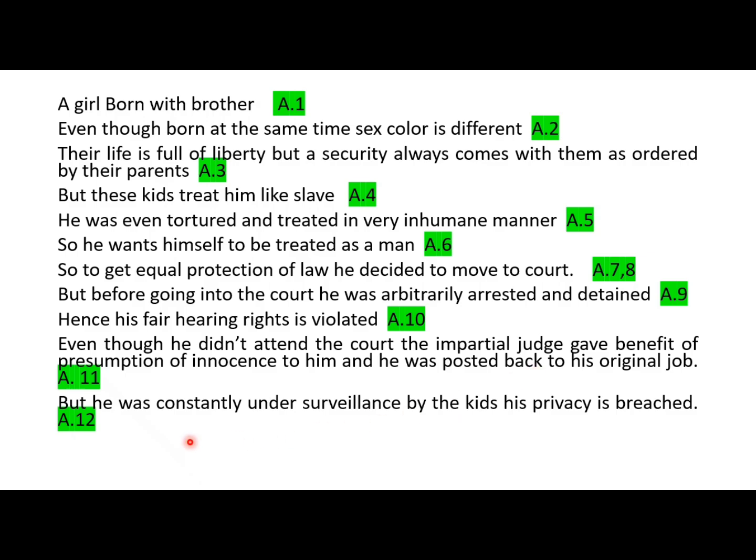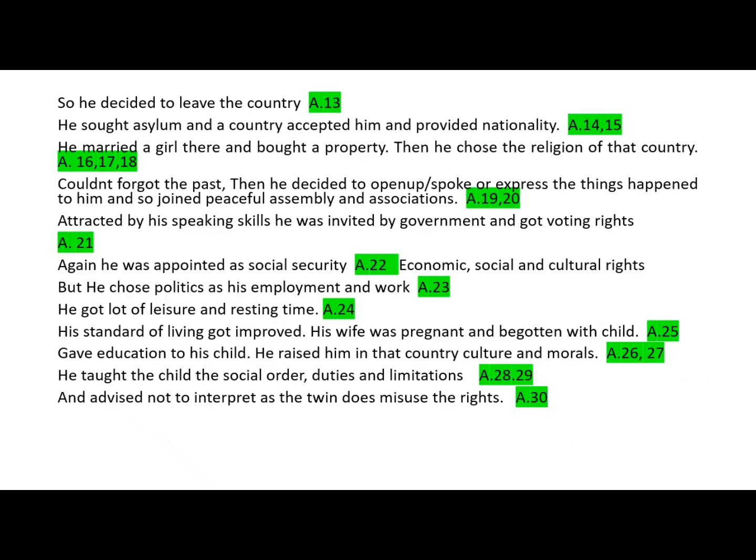Then article 12 is privacy. Then he decided to leave the country means the right to leave the country and return to the country, that is basically the right to movement is provided under article 13. And article 14 is about a right to asylum, and right of nationality is article 15. Okay, so right to marriage with the consent is article 16. Right to own a property is article 17. Article 18 is right of religion, conscience and worship.